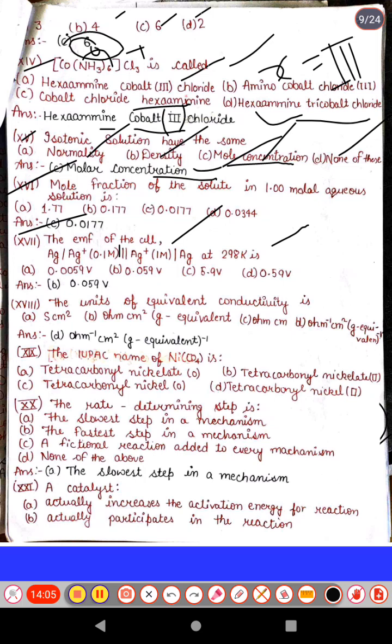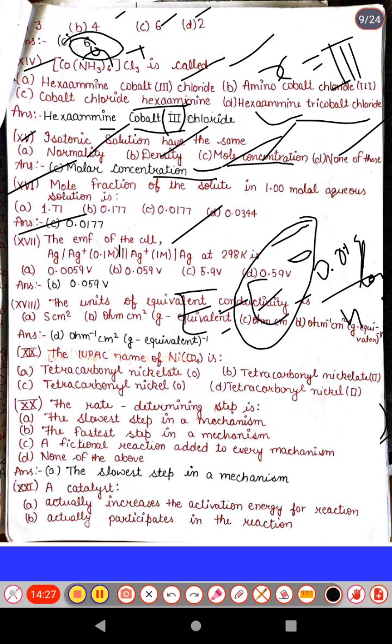As we know, E cell is equal to E naught cell minus 0.059 over n F log concentration of product over concentration of reactant. When we calculate this, the total concentration ratio is 0, that is E naught, because cathodic and anodic are the same, so the log becomes 0 and EMF directly equals 0.059. The n value is also 1. So the correct answer is option B.